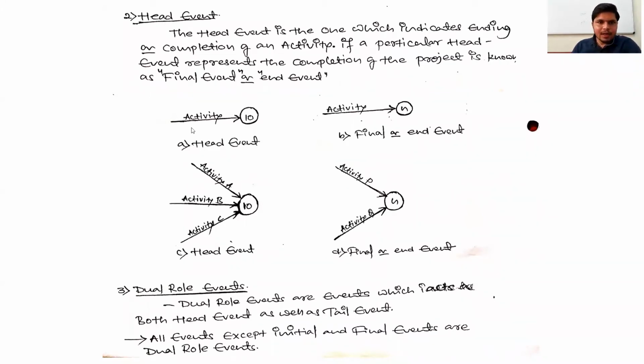And here you can see, all of you look at the mouse pointer. Here I have drawn some network examples. The first one, activity A, head event. Here the completion of this activity is indicated by event number 10. This 10th event is indicating completion of the activity. Is it clear?